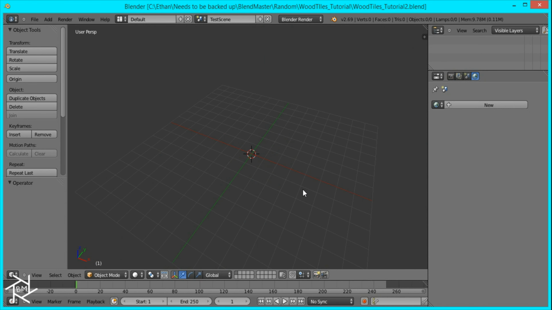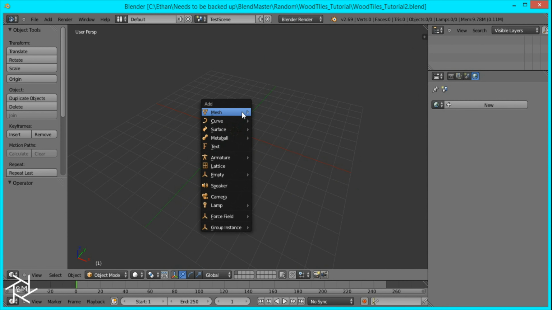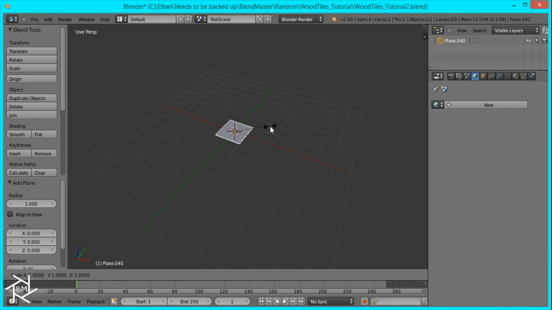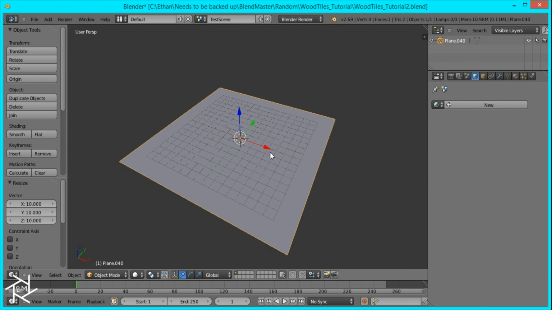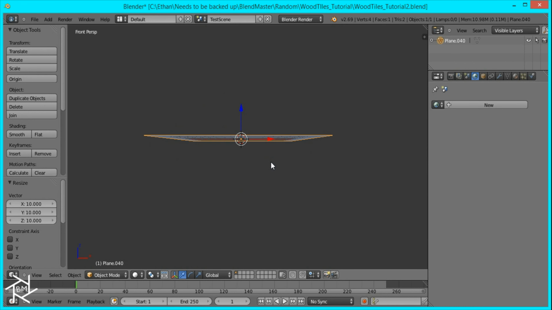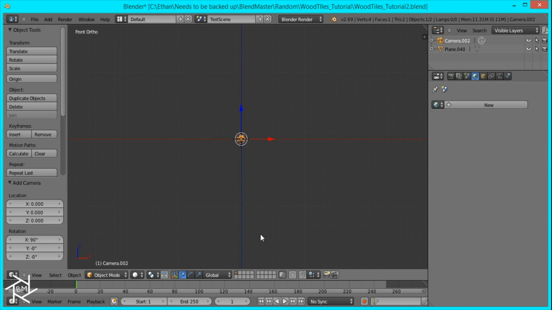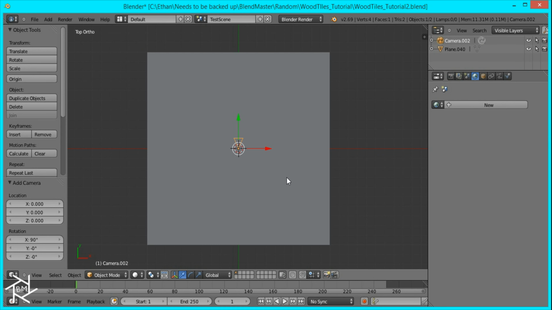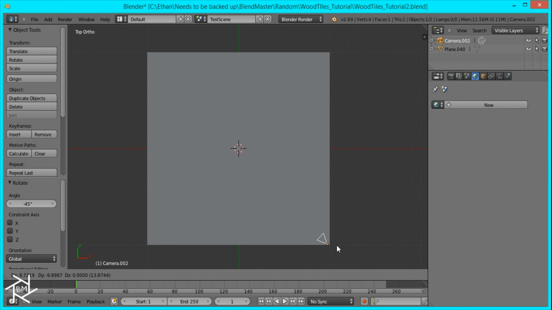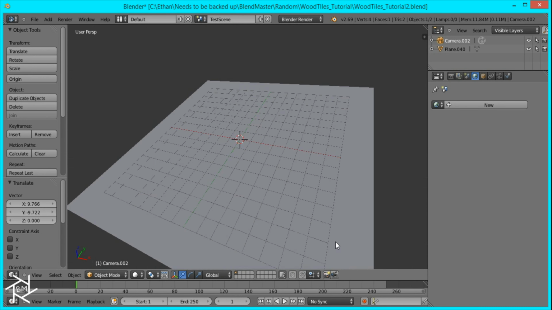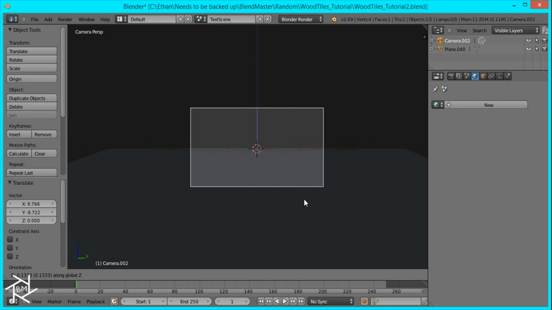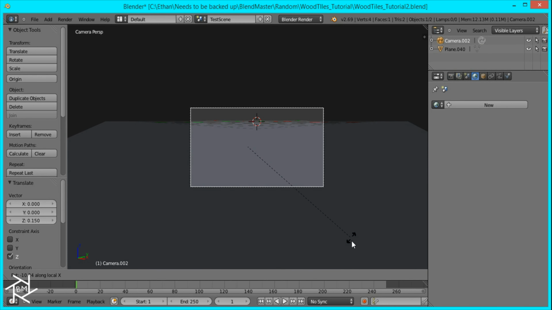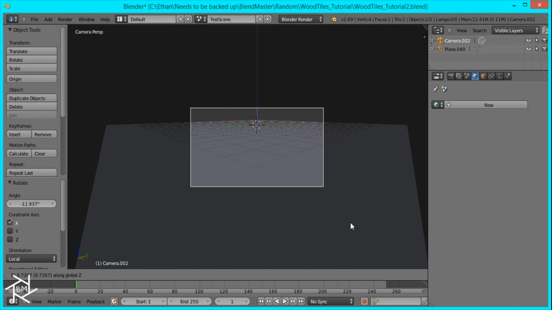So to create our wooden floor, I'm just going to add a plane. I'm going to scale it up by 10. And I'm also going to add a camera in front view. And I'm just going to rotate it by 45 degrees, or negative 45 degrees. Position it right at this corner. I'll go to camera view. Just move it up slightly and rotate it down. So press R and then X twice. And then I'm just positioning it like this.